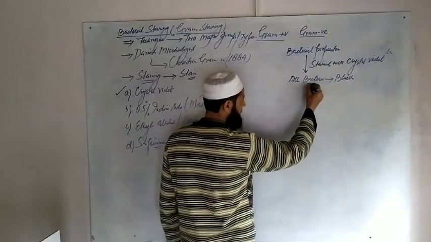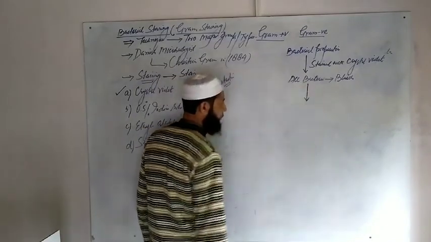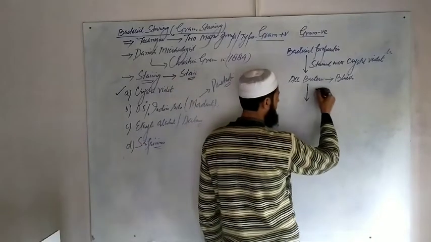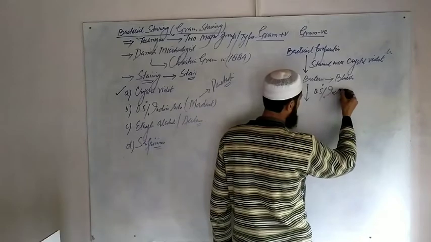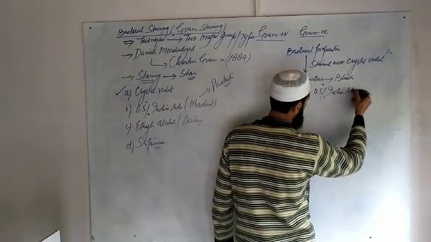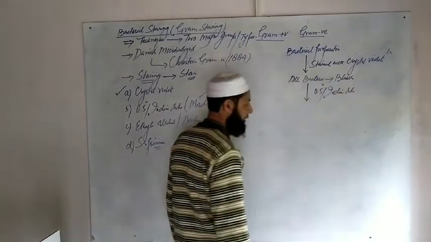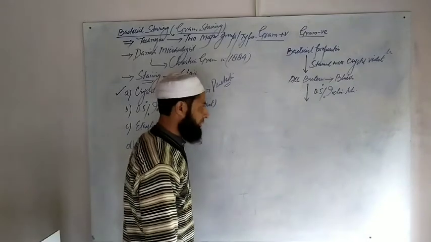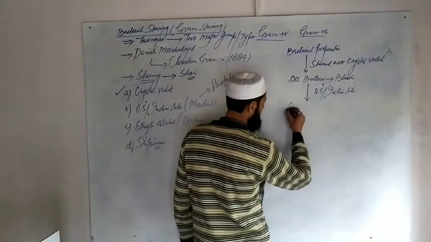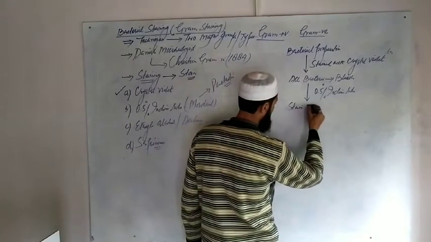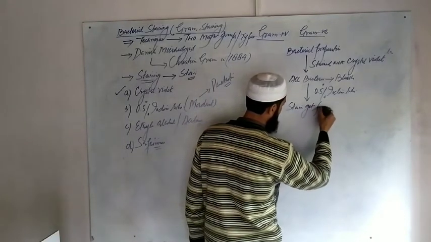After that, we use 0.5% iodine solution so that the stain gets fixed.